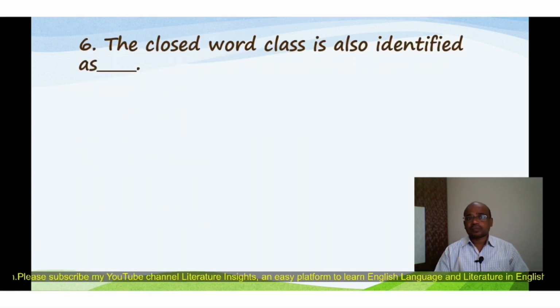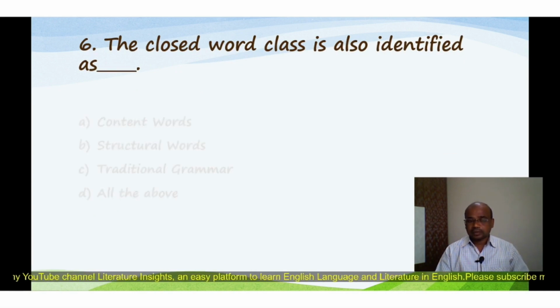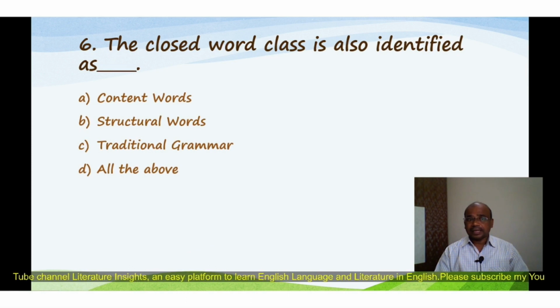Number 6: the closed word class is also identified as, and here are four options: content words, structural words, traditional grammar, all the above. The correct option is structural words. The closed word class is also known as structural words.